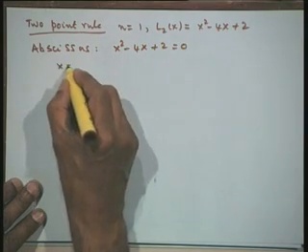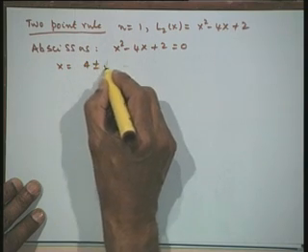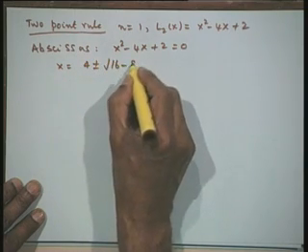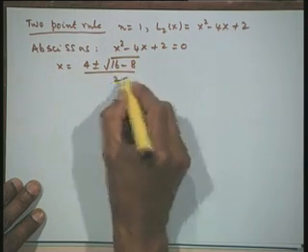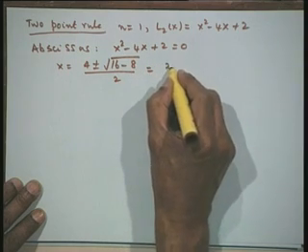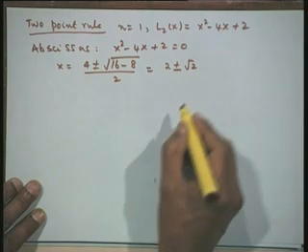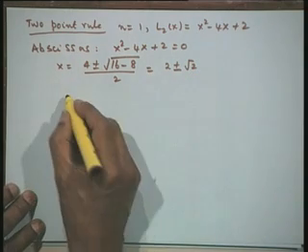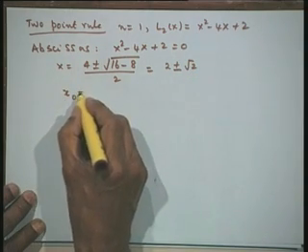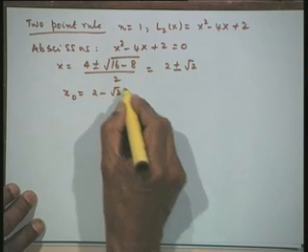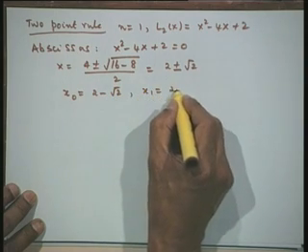So, we will have x is equal to 4 plus minus square root of b squared minus 4ac, by 2. So, that gives us 2 plus minus, this is 8, 2 root 2. So, we will have 2 plus minus root 2. Therefore, the two abscissas are x0 equal to 2 minus root 2 and x1 equal to 2 plus root 2.